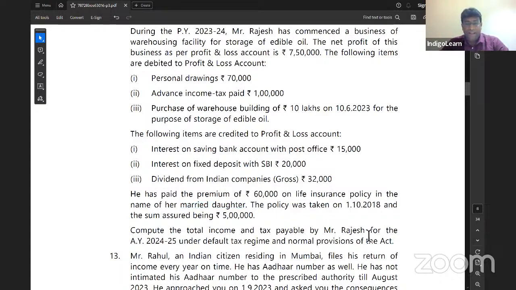Compute total income and tax payable by Rajesh under default as well as normal. If it is default, then don't take 10AA deduction, don't take 80C deduction. And if it is optional, then obviously you take 80C, 80TTA, 10AA, all that you take. And since 10AA is involved, you should also get in your mind that in optional tax regime, you have to apply the concept of AMT, alternate minimum tax, where we'll calculate total income, we will add back 10AA deduction, we'll get adjusted total income, on that we'll calculate tax at the rate of 18.5%. I'm sure you remember all these points.